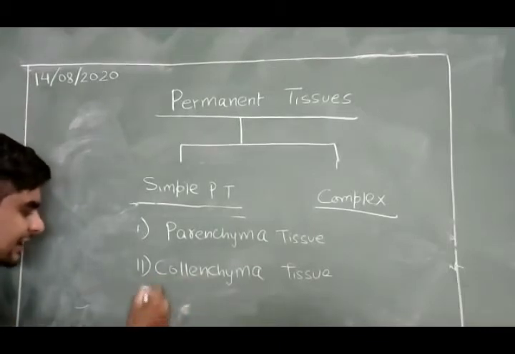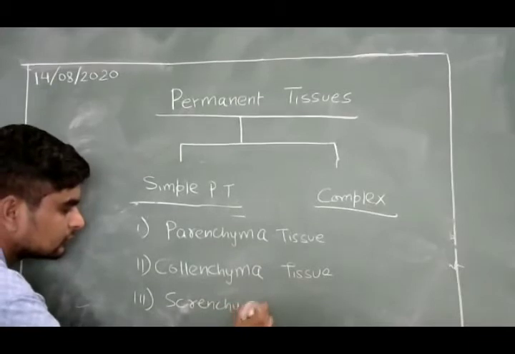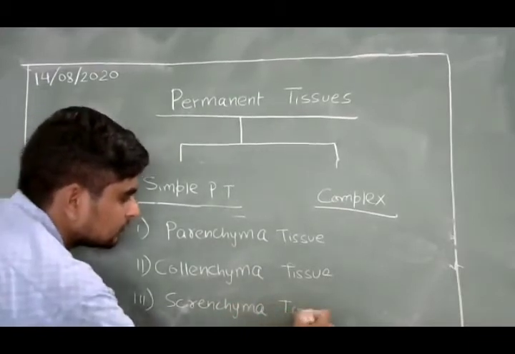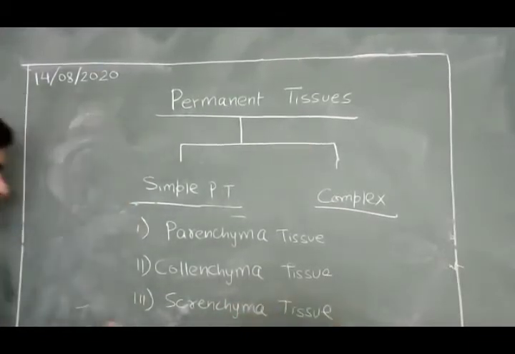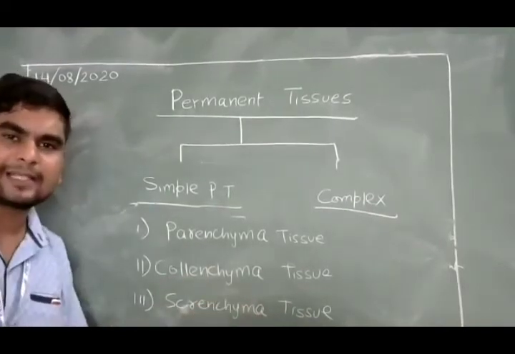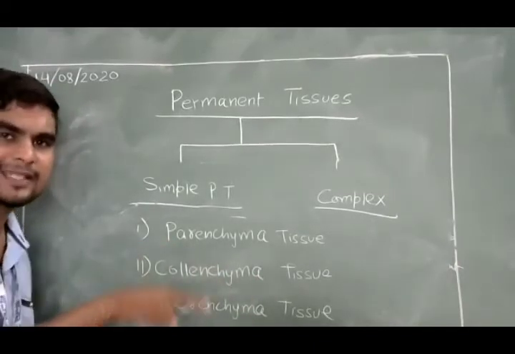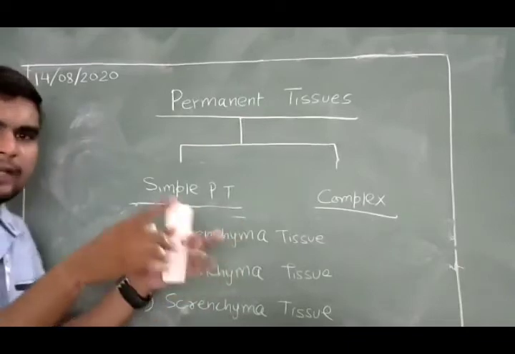Next is the sclerenchyma. Sclerenchyma is another type of cell. The group of only sclerenchyma cells is called sclerenchyma tissue, but it has variations. Sclerenchyma is not just one place.